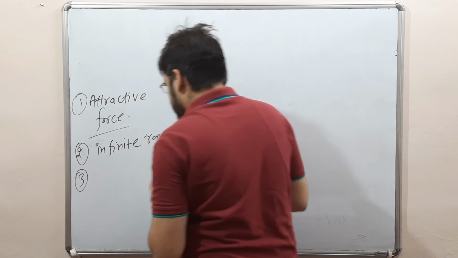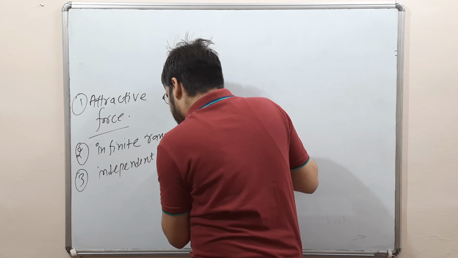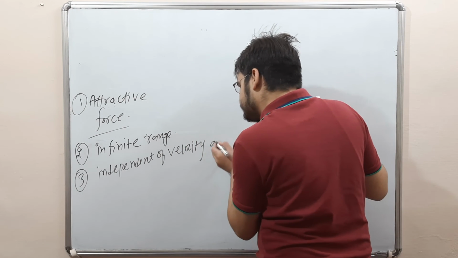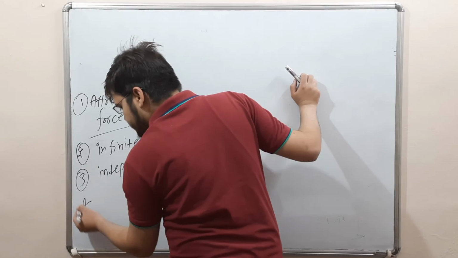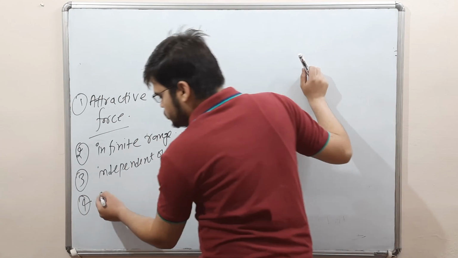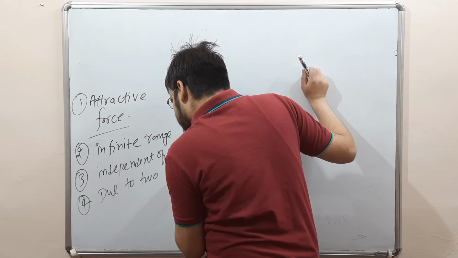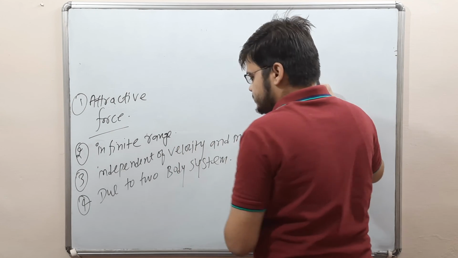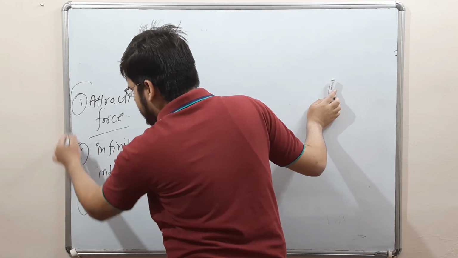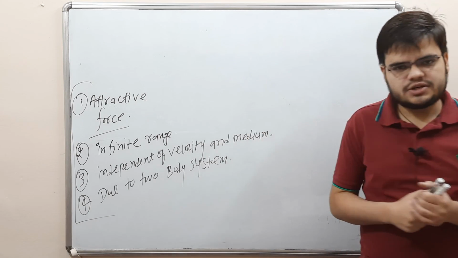Third is independent of velocity and medium. Fourth property is due to a two body system. These are the four properties we discussed about gravitational force.